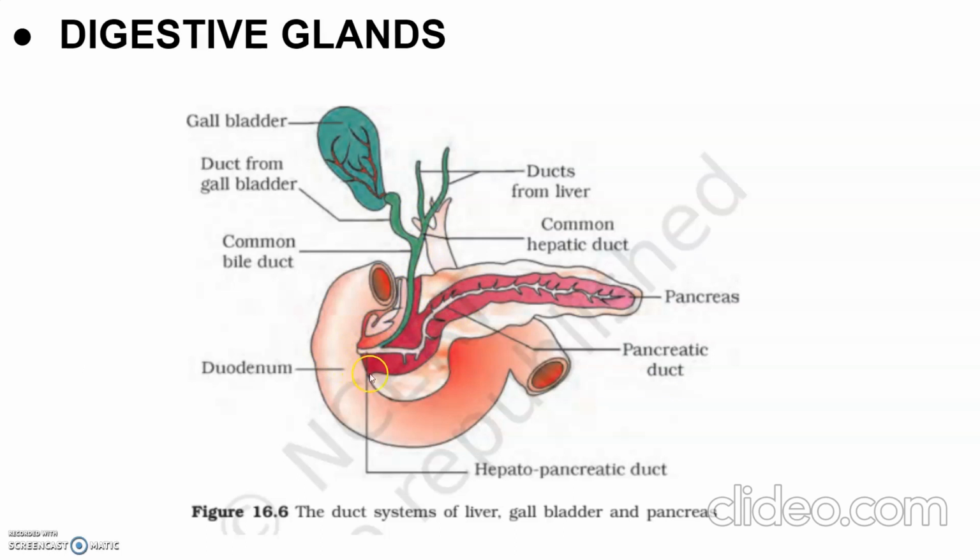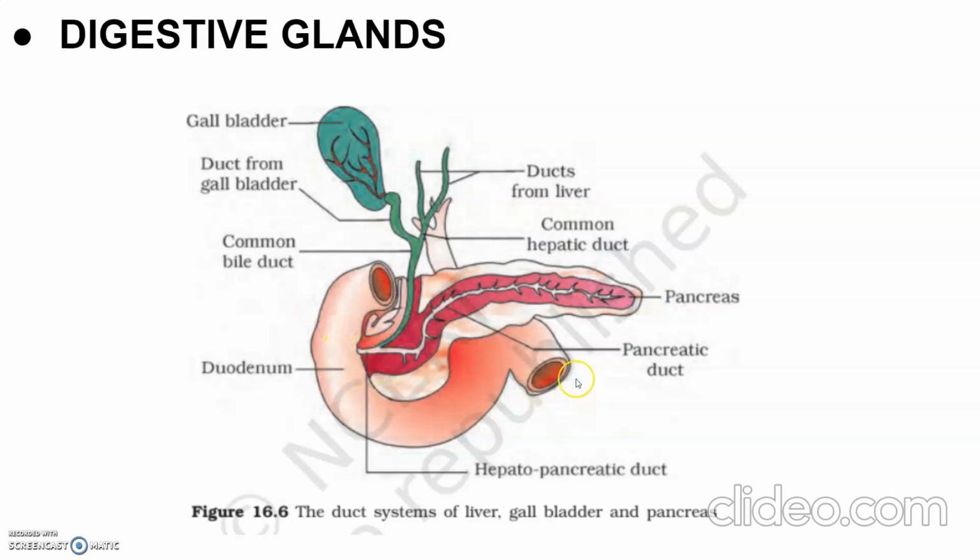This is the common hepatopancreatic duct. Hepato, which is coming from the liver, and pancreatic, which is coming from the pancreas. So this hepatopancreatic duct is opening into the duodenum. Now this hepatopancreatic duct is also guarded by a sphincter, which is called the sphincter of Oddi. So here also sphincter muscles are there.